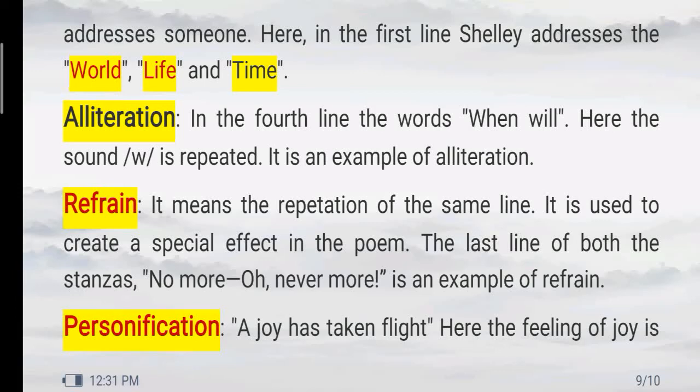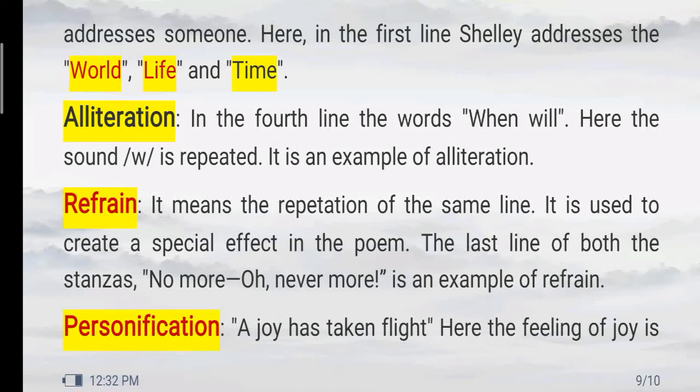And another figure of speech that we find here is personification. Friends, personification is a figure of speech in which non-living things are presented as living things. Non-living things are given some human qualities or human characteristics in the poem by the poet. Personification is mainly used by poets to give some extra effect to the poem.